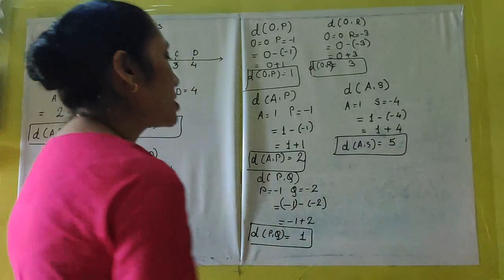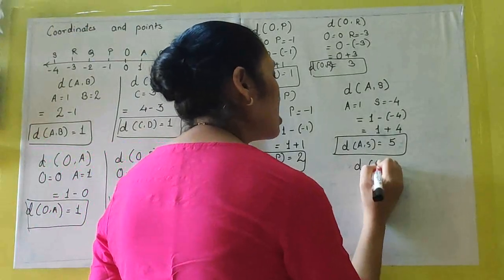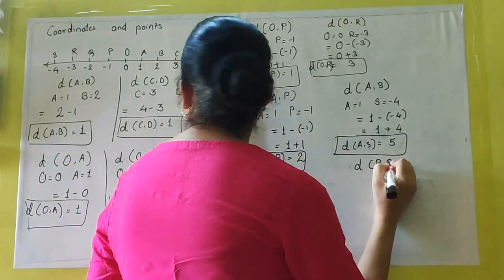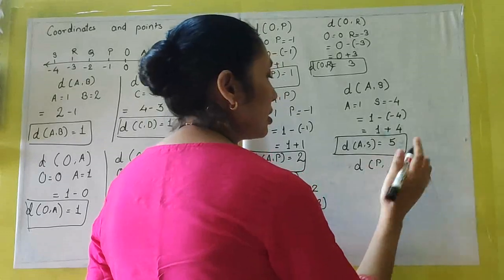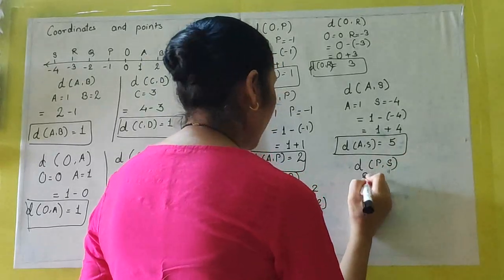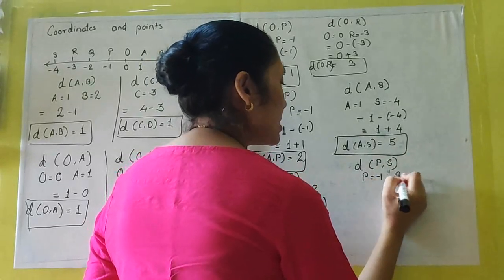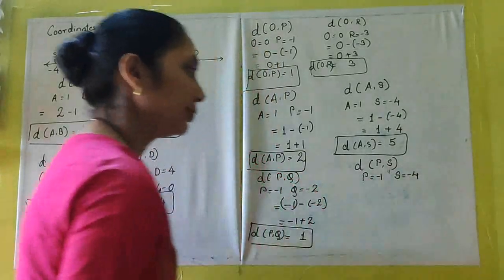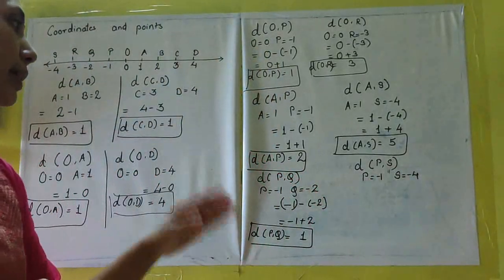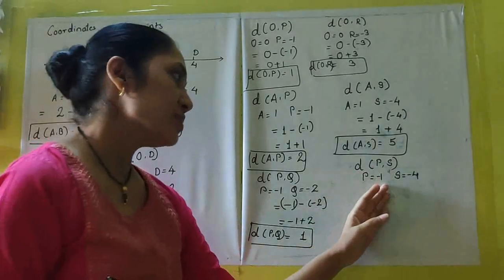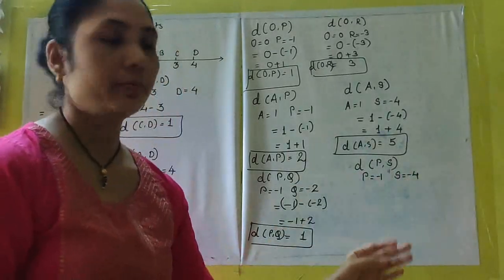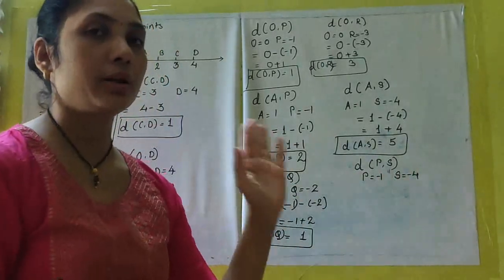Let's move on to the next. Here I am taking distance PS. P is minus 1 while S is minus 4. Again here minus 1 will be greater than minus 4 because minus 1 is to the left, minus 4 is to the right.